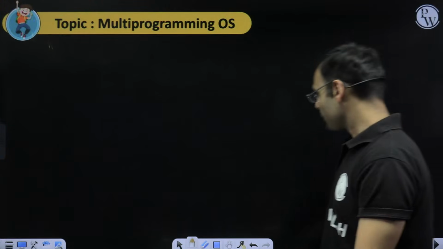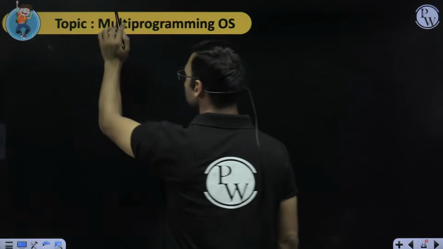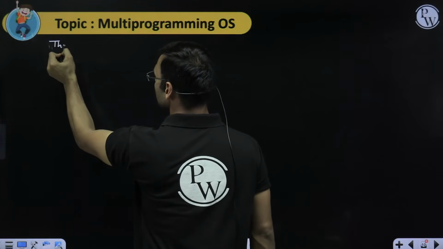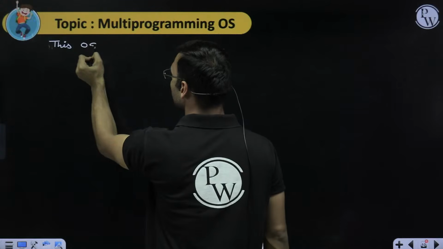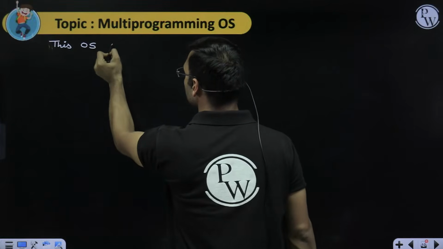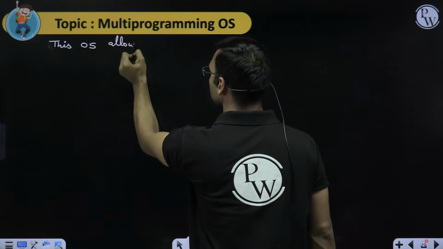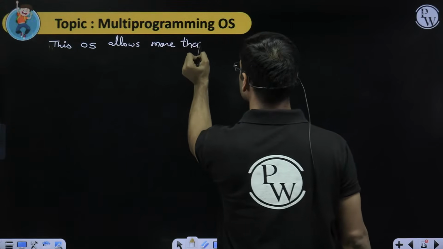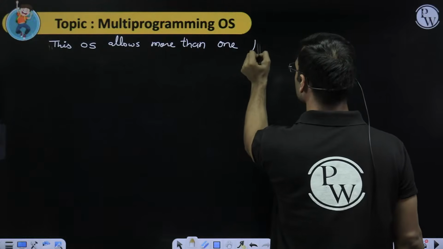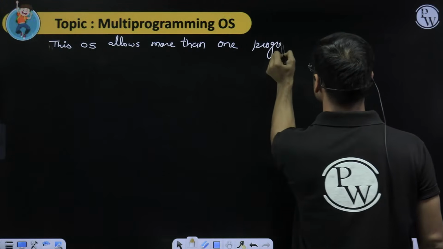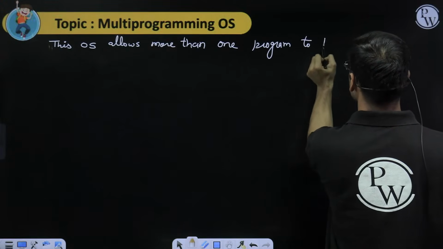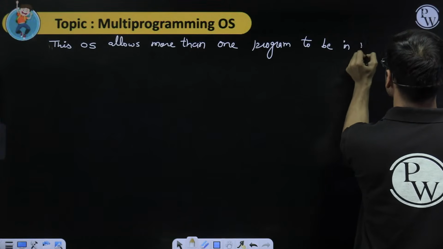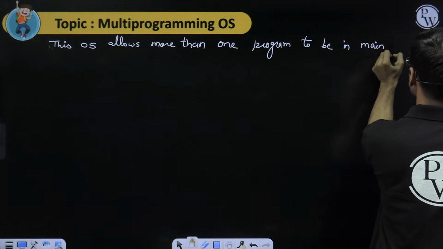So what is a multi-programming OS in the definition? This operating system allows more than one program to be in main memory.